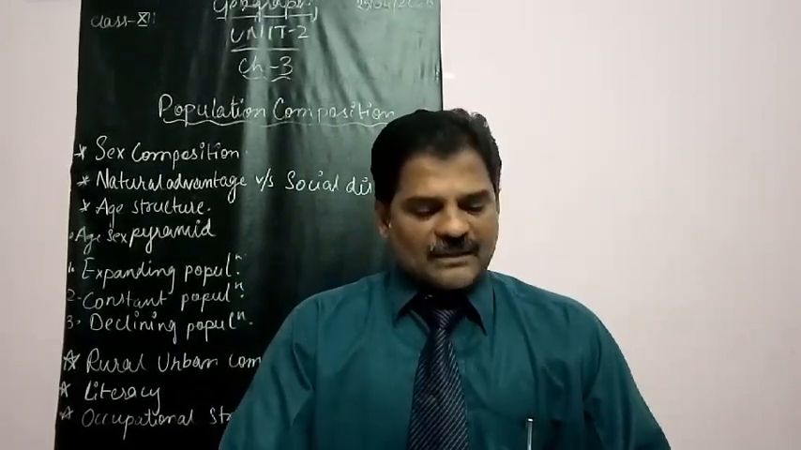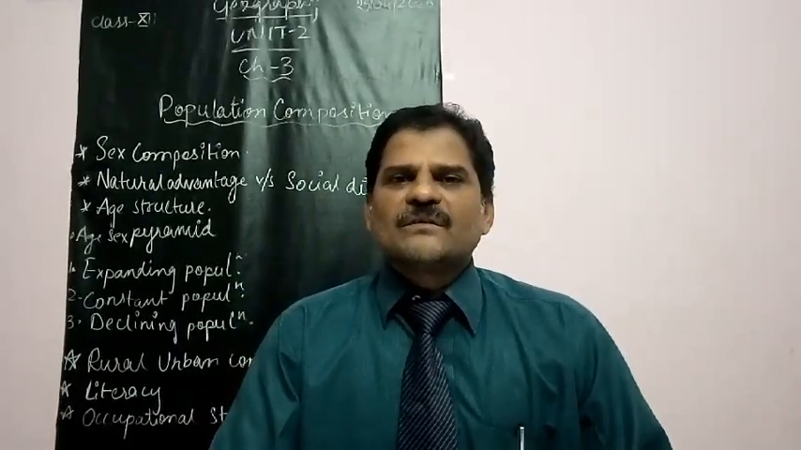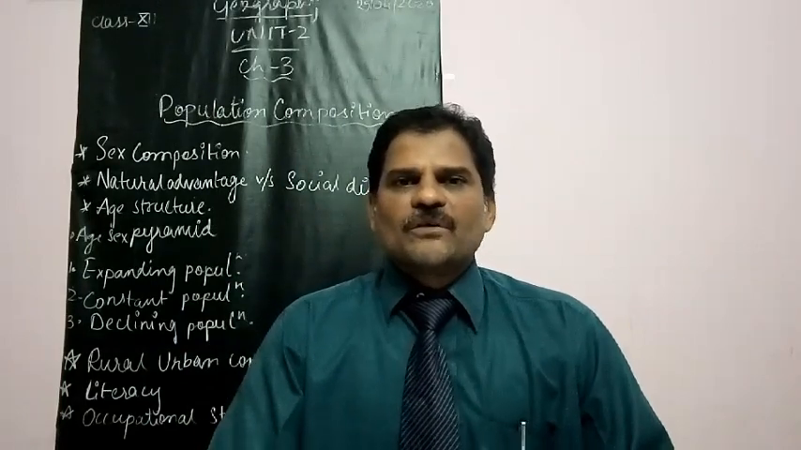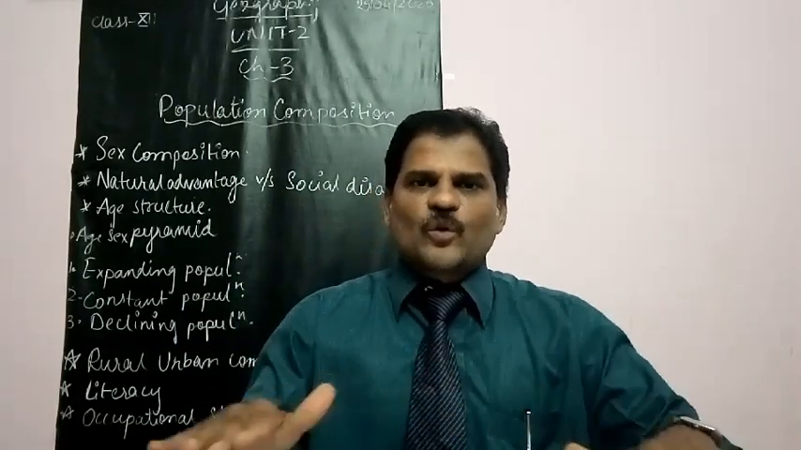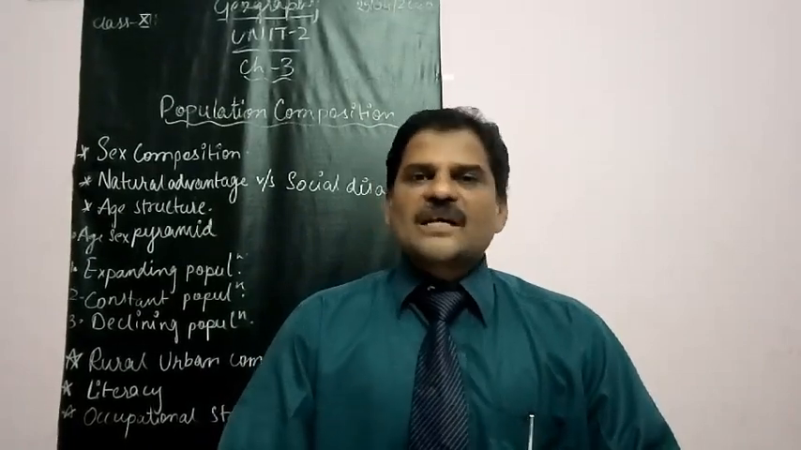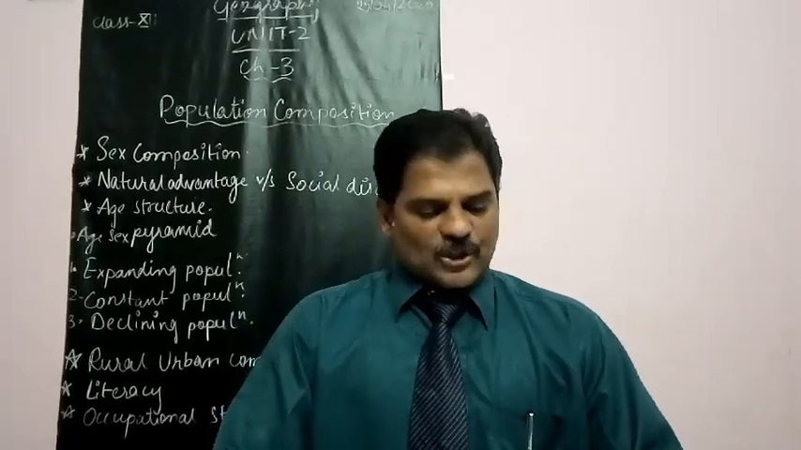Next one, birth and death rates are almost equal in this pyramid. Birth rate and death rate both are equal in this pyramid. Now, an example of this type of country is Australia, that's an island continent. Okay, next one.